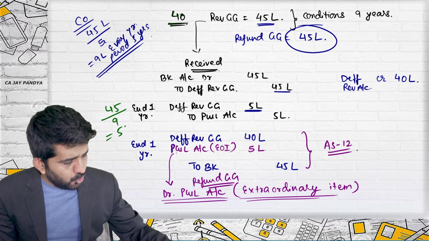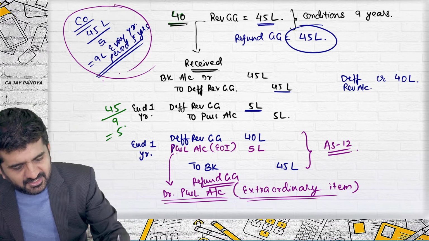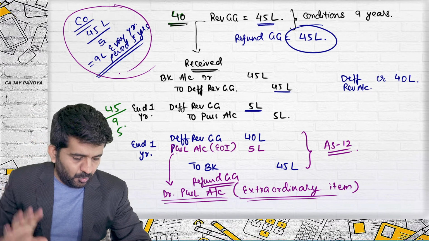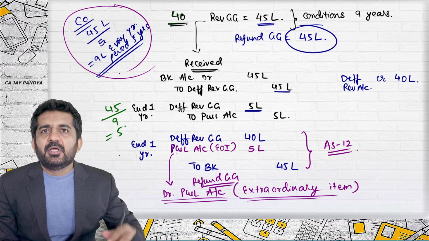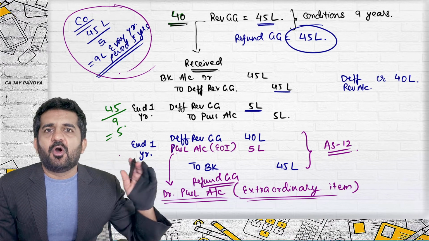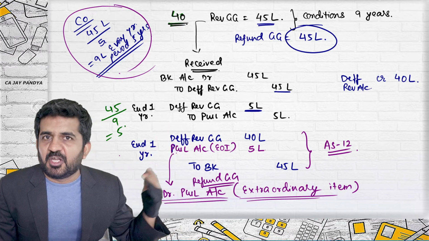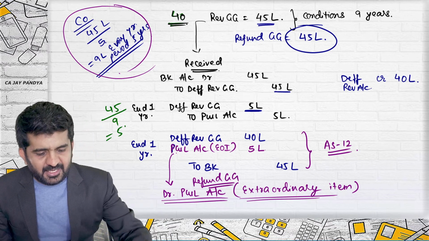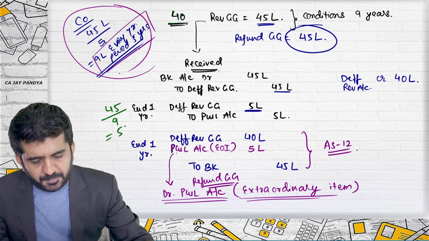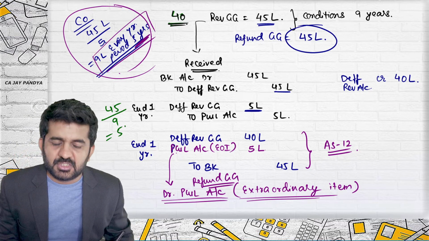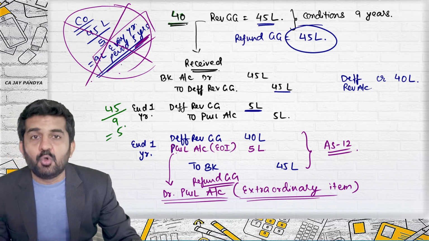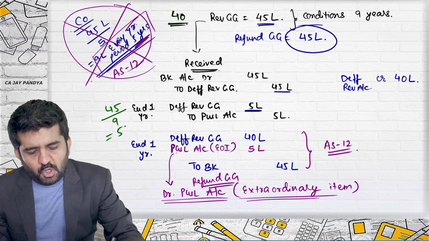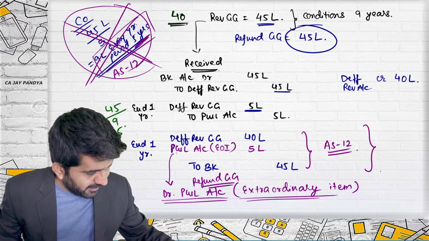Is it all right? So the company's contention is that they want to refund now. So bank account debit, what will be debited? Refund of government grant by 45 lakhs rupees. And every year 5 lakhs rupees will be debited to P&L account, for the period of 9 years. Can this be done? The answer is no. Contention of company is incorrect. As per AS 12, this is not permitted. You need to do this.